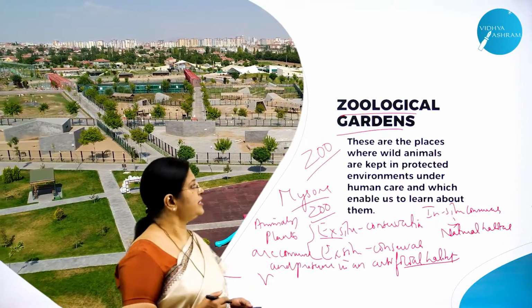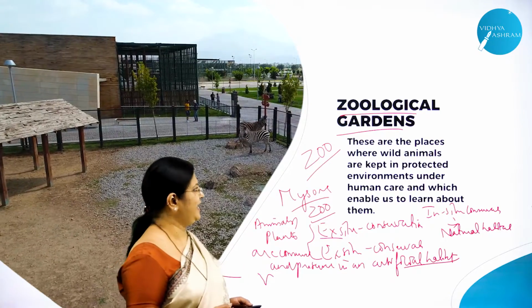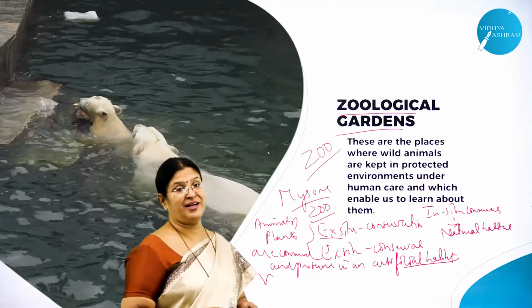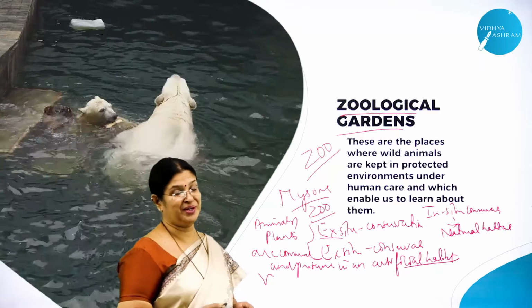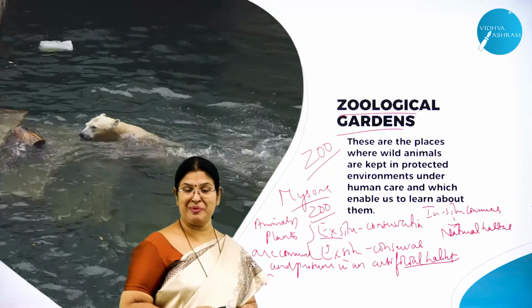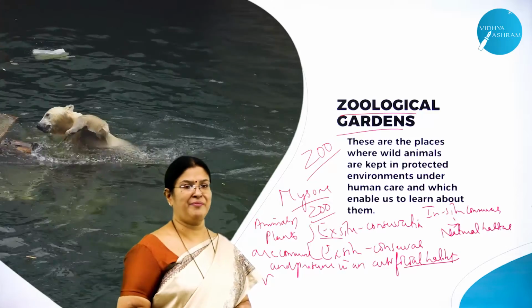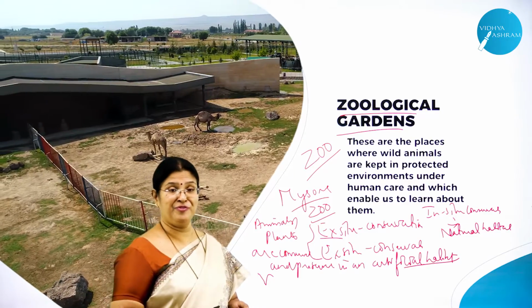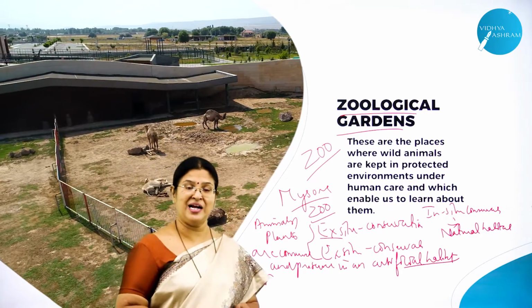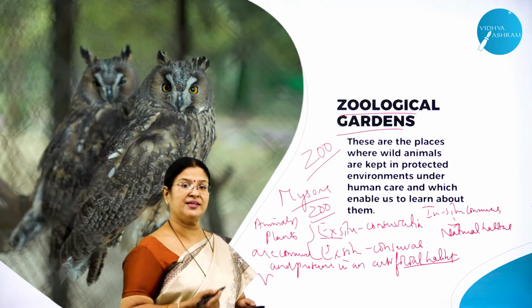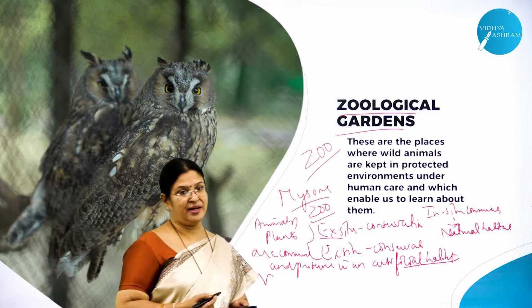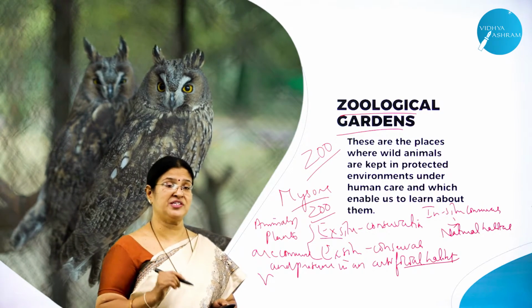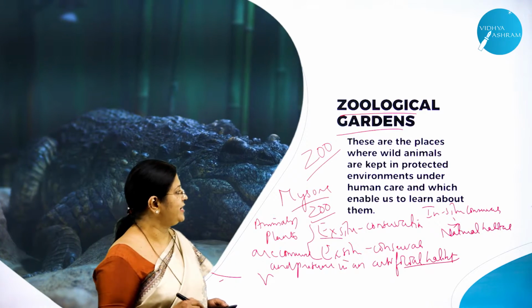So zoological garden is also a very important taxonomical aid. And we are all blessed to be in Mysore to have a zoological garden, and we can visit it. But now due to this coronavirus, I think it is banned. But many people enjoy coming to Mysore. As you know, Mysore is a heritage city with a lot of beautiful places, and also a zoological garden to see. And as I said, this is a place where the animals are conserved and preserved in captivity, but not in natural condition; an artificial habitat is created.